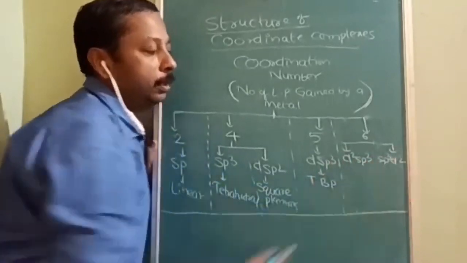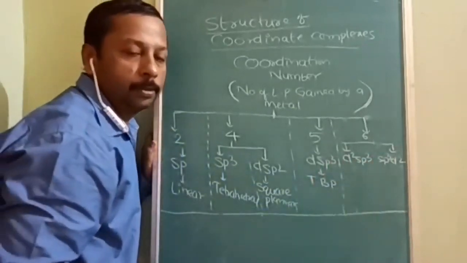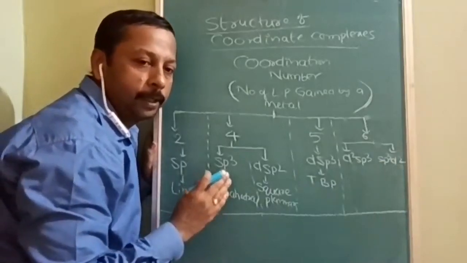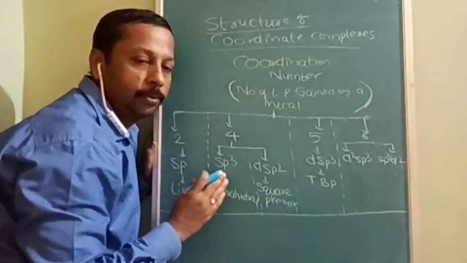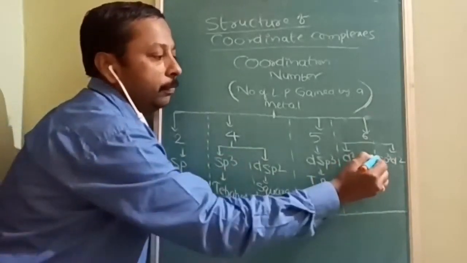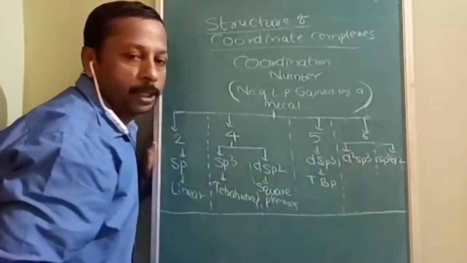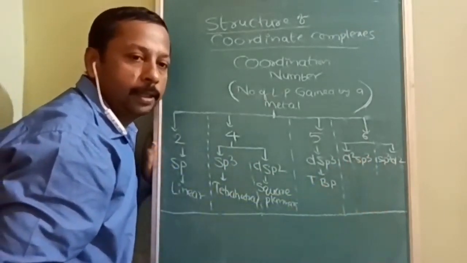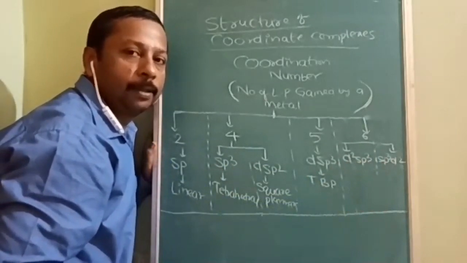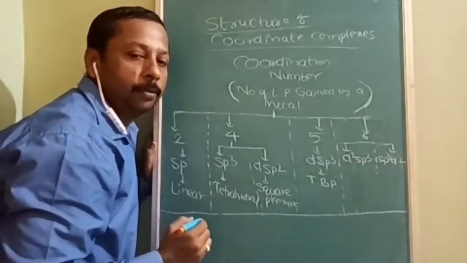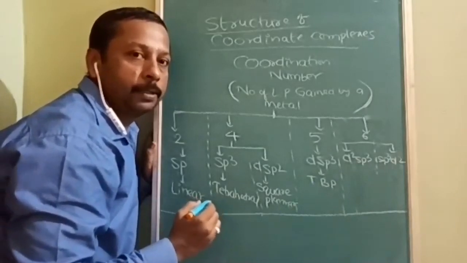sp3d2 or d2sp3, both are possible. Okay, so try to give good comments, because this chapter is very important. Unless it is clearly explained through a video lecture, it is very difficult to understand this chapter from reading the books. As I know the problems faced by students while reading the books, that's why I am making this video.